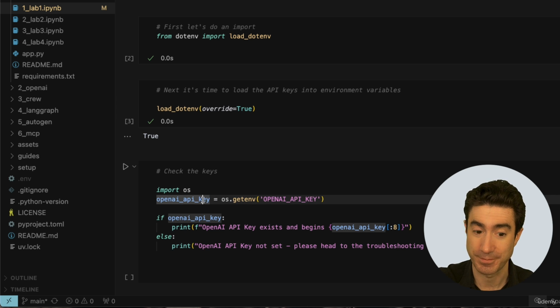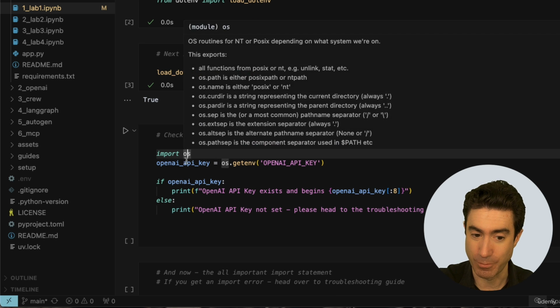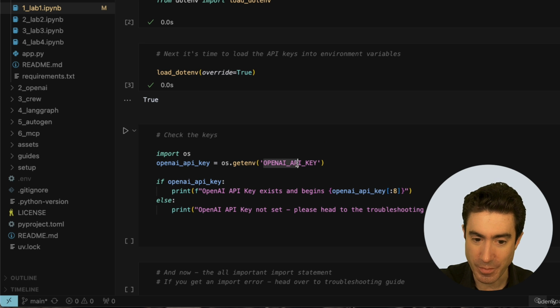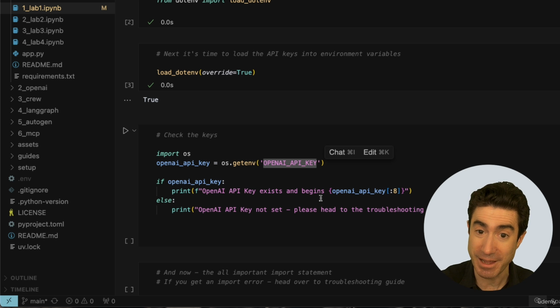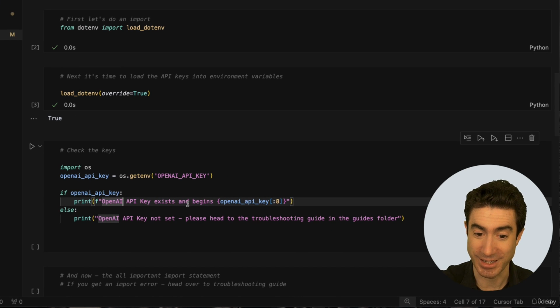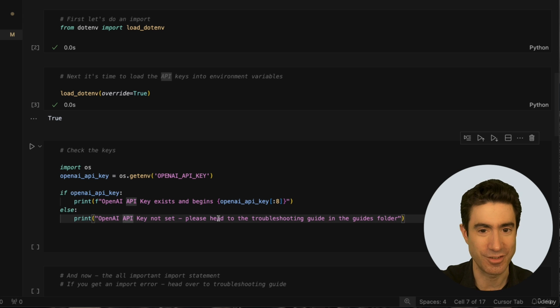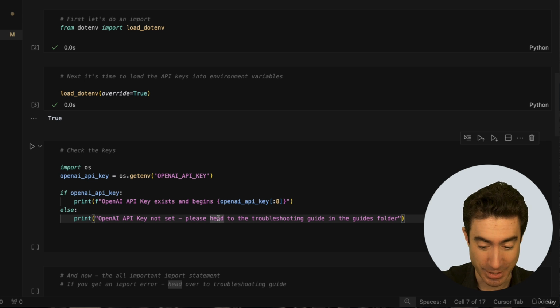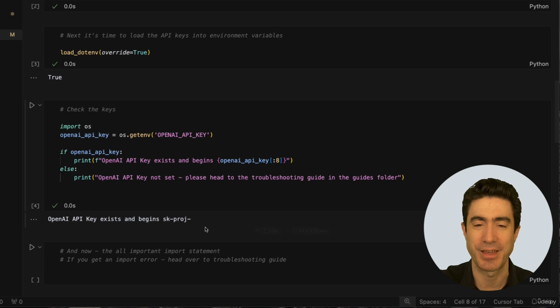So let's check that. This next cell does an import os, and then we look for an environment variable that's called OPENAI_API_KEY, which is exactly what we named it in the .env file. And if it exists, we're going to print it exists and it begins, and give the first few letters. Otherwise, it's going to say it's not set. Please go to the troubleshooting guide. I press Shift and Enter to run this, and there we go. The OpenAI key exists. It begins sk-proj. All is good, and I hope all is good for you too. If not, go to the troubleshooting guide.